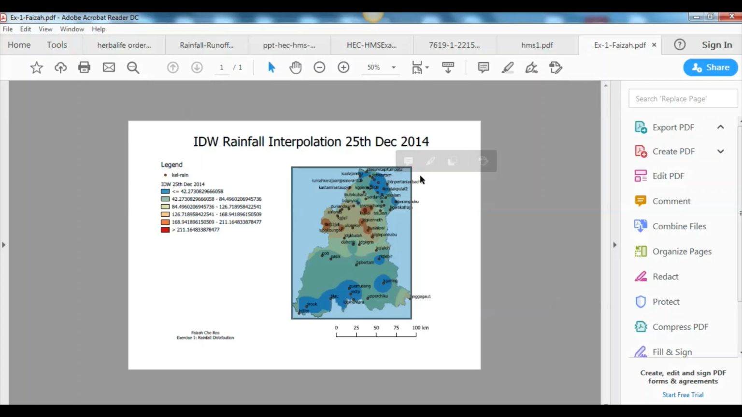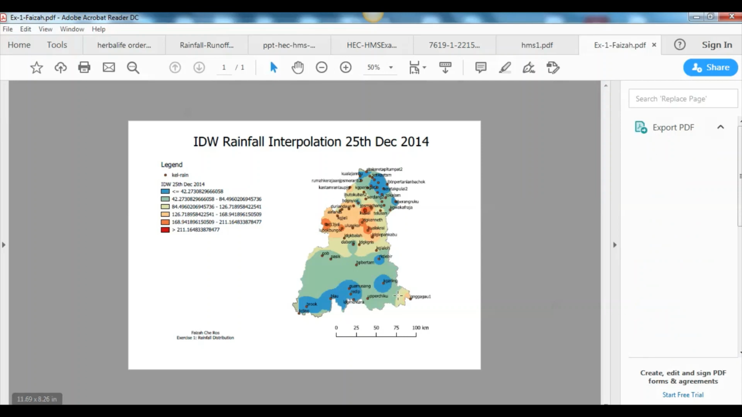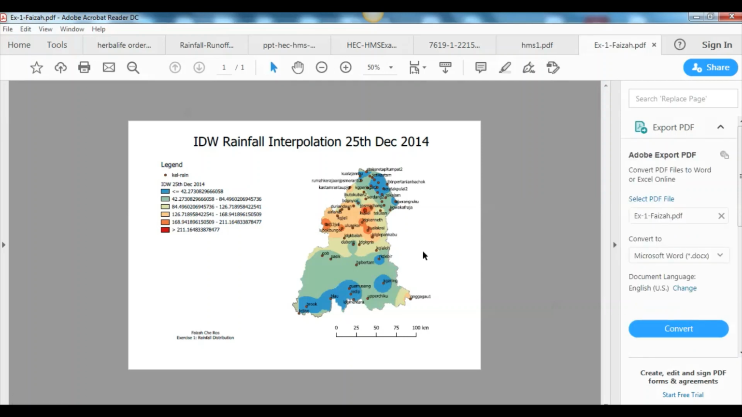So these are the rainfall distribution that we produced just now together. I want you to produce this rainfall distribution for other dates starting 26 December until 31st December. I will give the list on what day you should do next. Okay, thank you very much and enjoy QGIS.